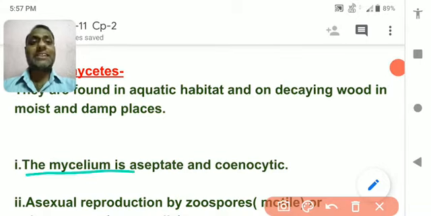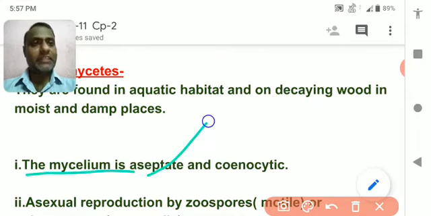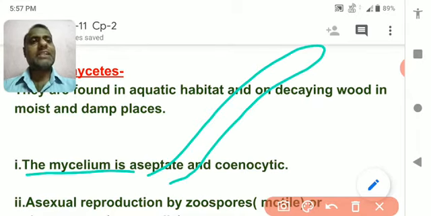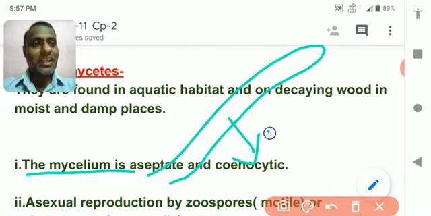Now, mycelium. Now the term mycelium has come. Although it has not been given in the last class, I have explained it very well that the fungus have hair-like projections, and these hair-like projections are called hyphae or hypha.